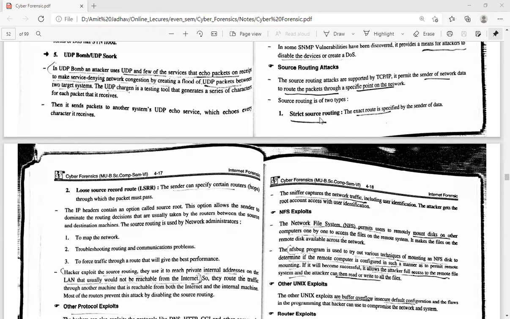In strict source routing, the exact route is specified by the sender of the data. In loose source routing, the sender can specify certain routers through which the packets must pass. So these are the different types of routes that are used to send the data from source to destination.